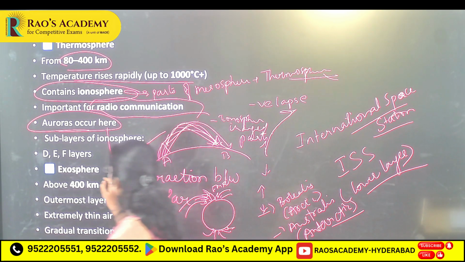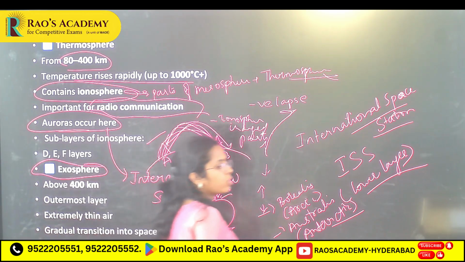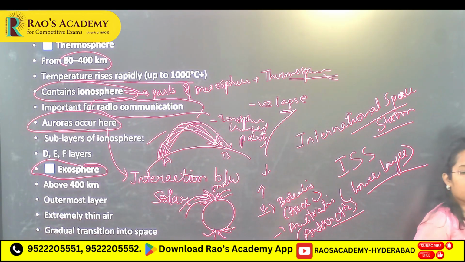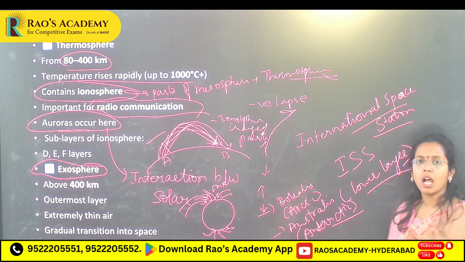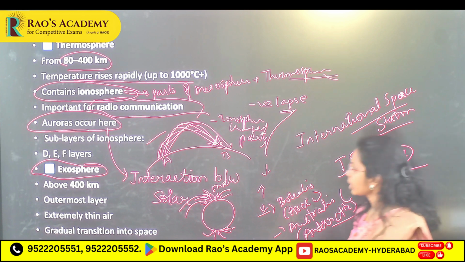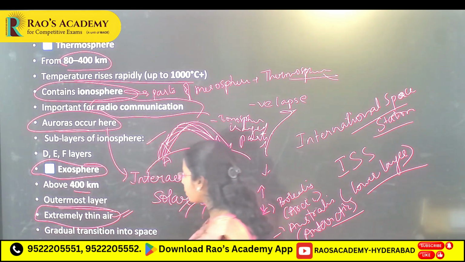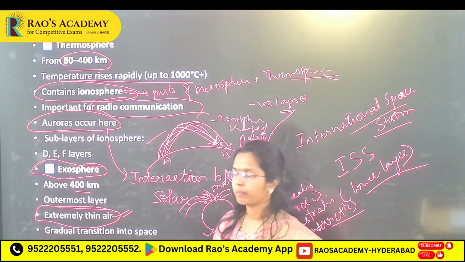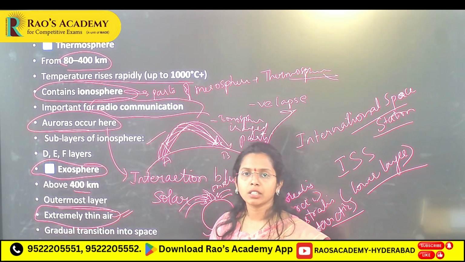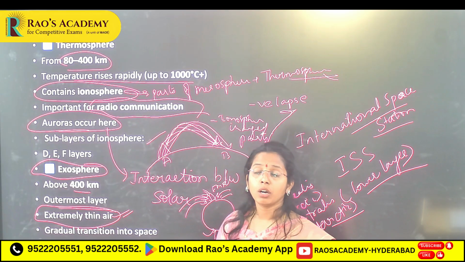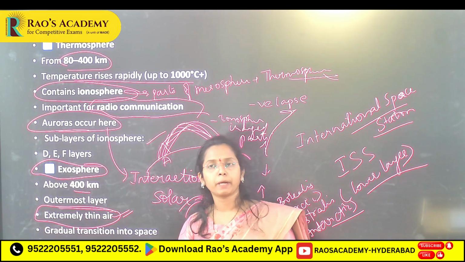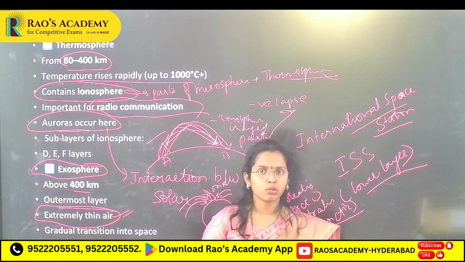Okay. Next, exosphere. Thermosphere clear. Next we are going to learn exosphere. Exosphere is an ultra thin atmosphere that merges into space, above 400 kilometers, the outermost layer. Extremely thin air, you will see a gradual transition into space. Main thing, temperature, normal lapse rate or negative lapse rate, that you have to remember, and you have to learn about the ionosphere and thermosphere. Main thing, auroras are not clouds, that you have to remember.